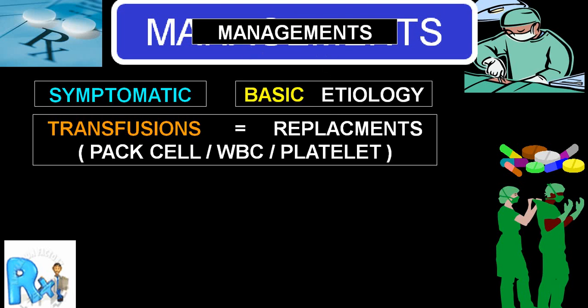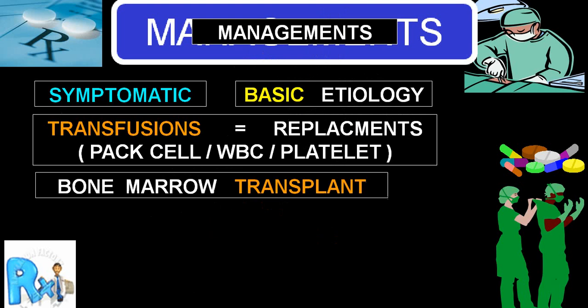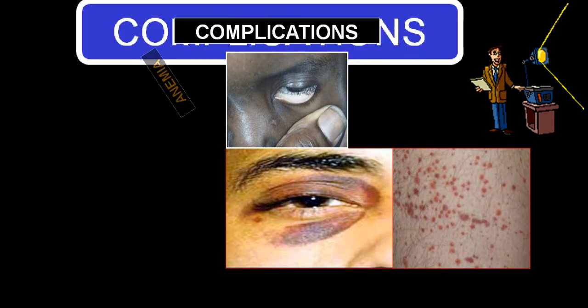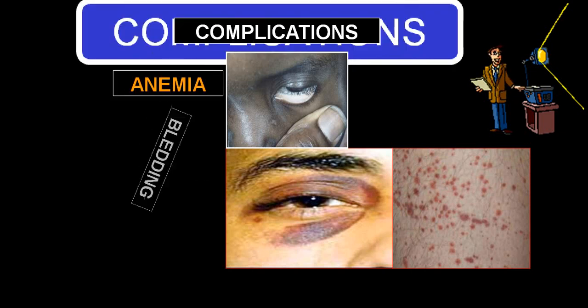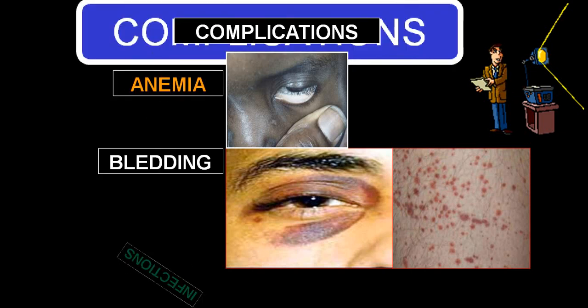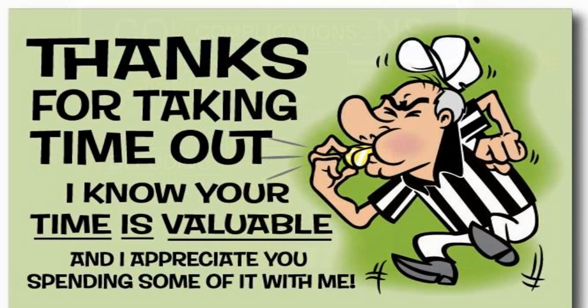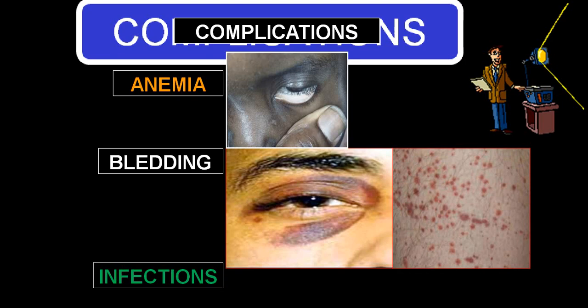Simultaneously, we always say treat the basic etiology if you have a treatable cause. When you don't get results, or if it is a resistant case, then you can go for a bone marrow transplant. Complications come from all three components: anemia and its complications, bleeding tendency because of platelets, and infections secondary to WBC.